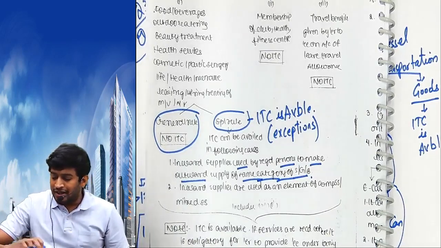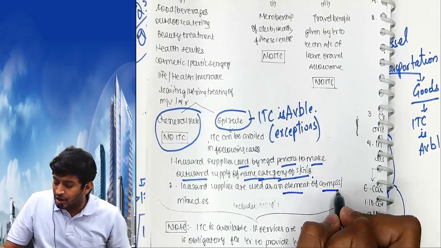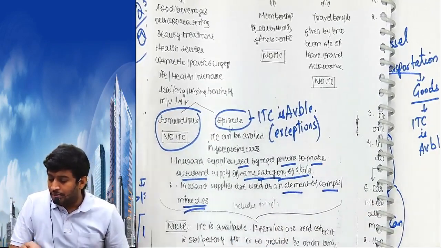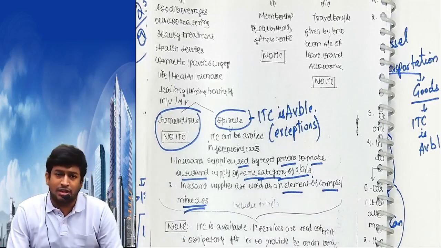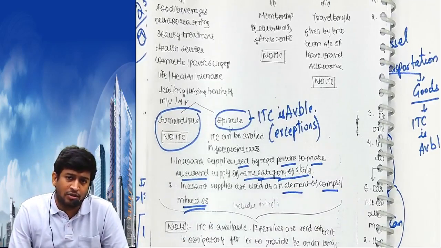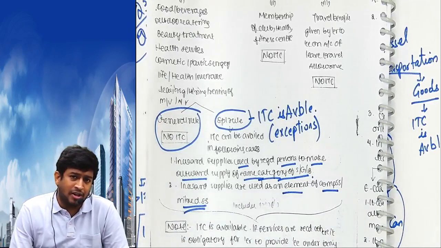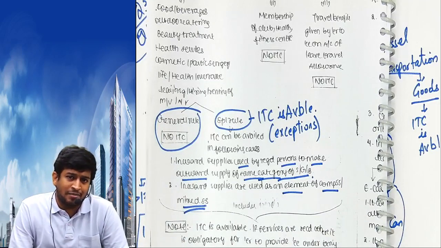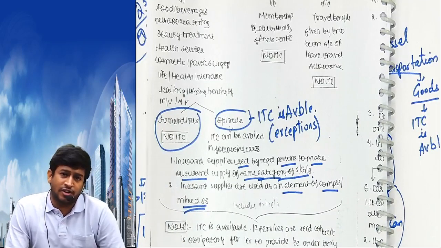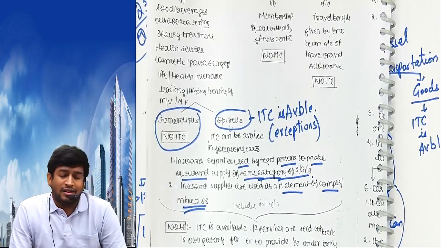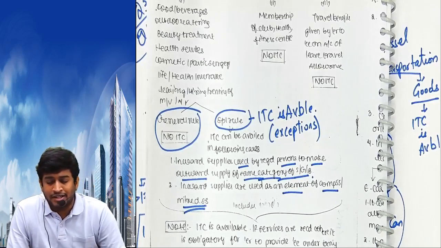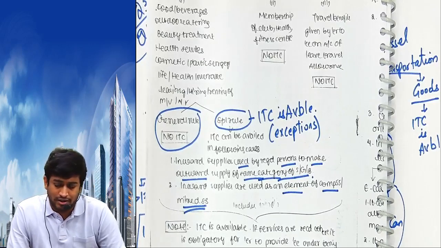Or inward supplies are used as an element of composite or mixed supply. Composite or mixed supply, you already know. Composite means principal supply is important and GST rate will be on the principal supply. Mixed supply will take the highest rate of supply. In composite, the services are naturally bundled, and under mixed supply, the services are not naturally bundled.